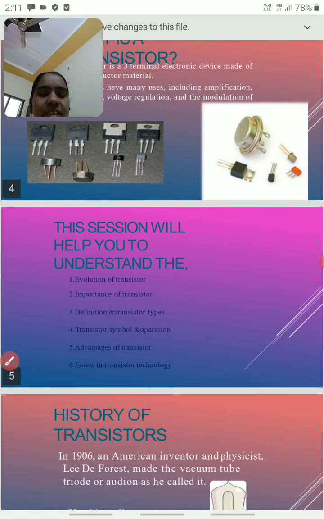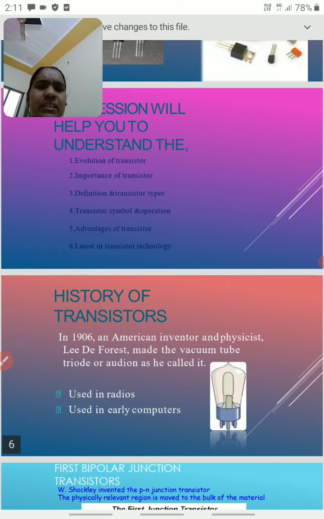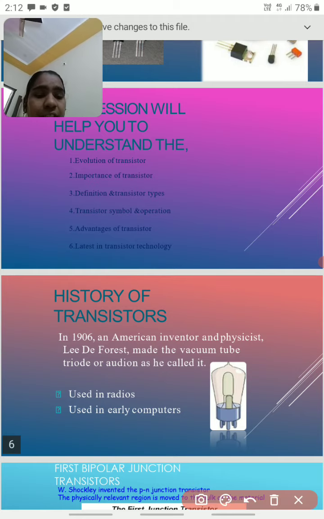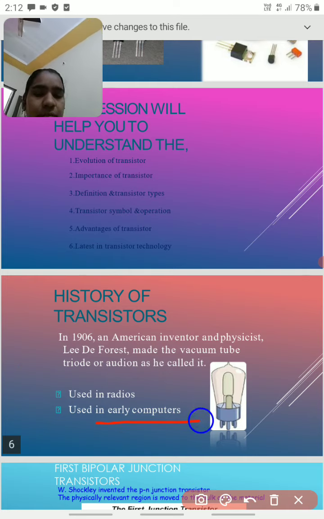First of all, the history of the transistor. We know there are 5 generations of computers: first generation, second generation, third generation, and so on. Before the transistor, scientists used the vacuum tube. This is a vacuum tube. Vacuum tubes are the first generation, used in computers. These vacuum tubes were invented by the American scientist Lee de Forest.